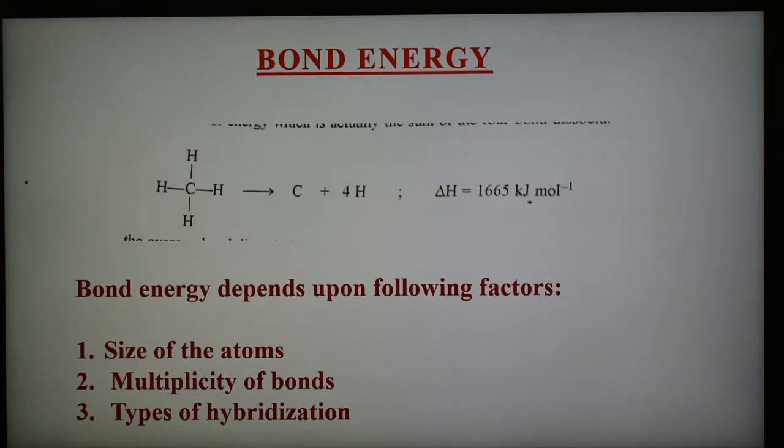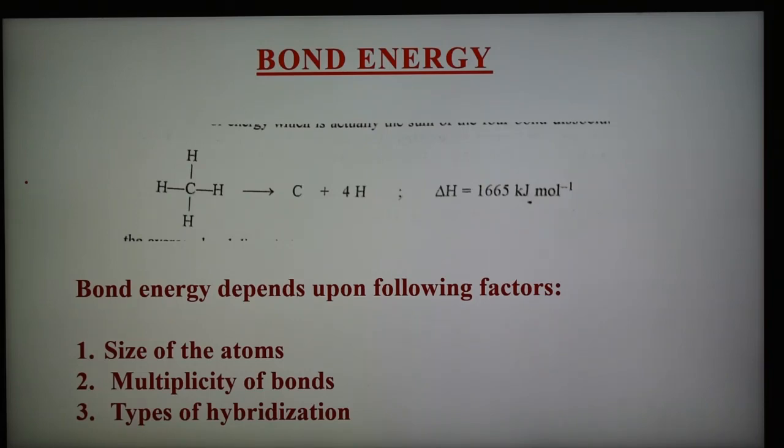And here the bond energy also depends upon some factors, and these factors are size of atom, multiplicity of the bonds, and types of hybridization. So the first factor is the size of atom. As the size of atom forming the covalent bond increases, greater will be the bond length, and hence smaller will be the bond energy. For example, bond energy of the CX bond, X meaning halogen, decreases from CF to CI as the size of halogen increases from fluorine to iodine.